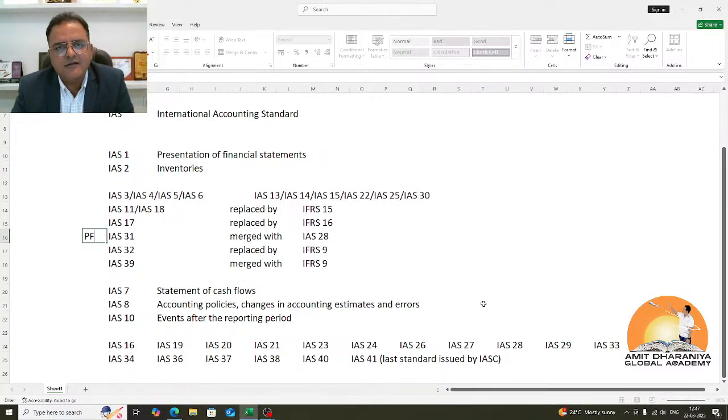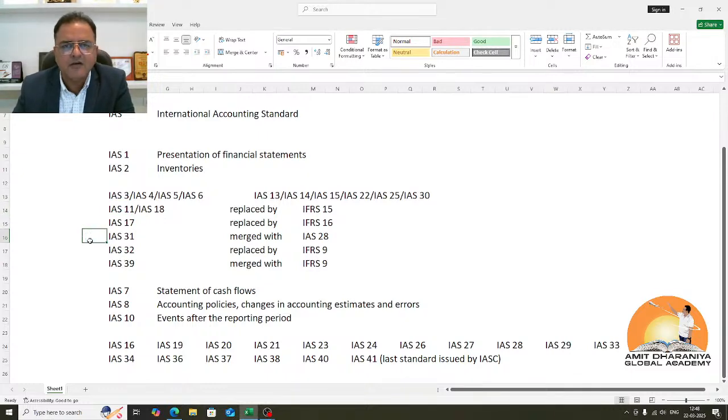The next standards, IAS 3, IAS 4, IAS 5, IAS 6, were replaced and merged with other accounting standards. So we had IAS 1 revised as well because some of the content of these standards was merged with IAS 1. We still have IAS 7, IAS 8, IAS 10, IAS 11. IAS 11 is replaced with IFRS 15, Revenue from Contracts with Customers.